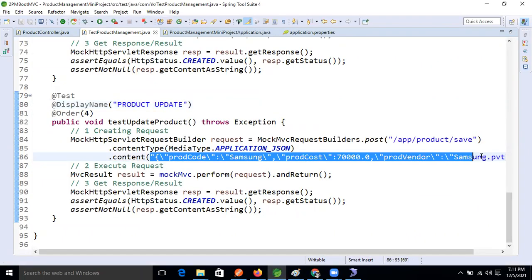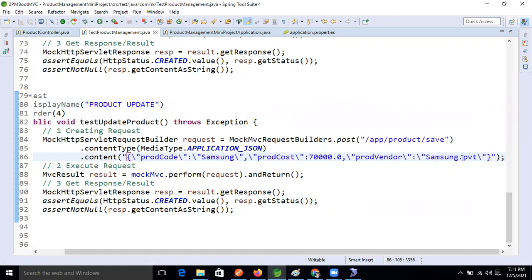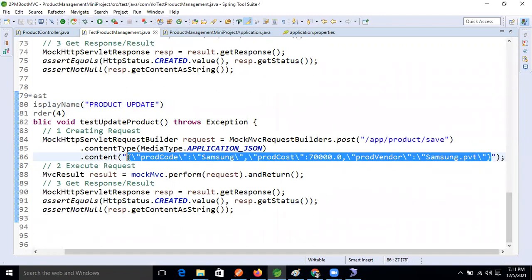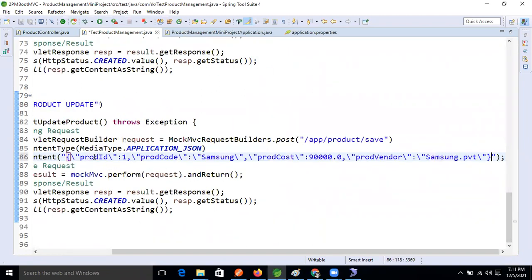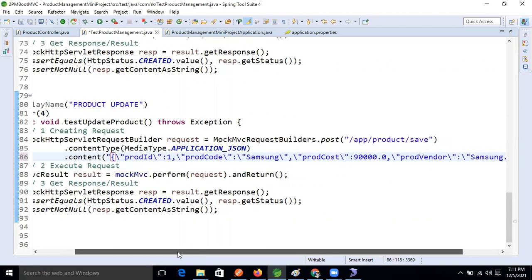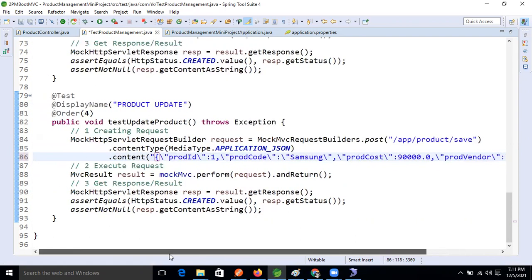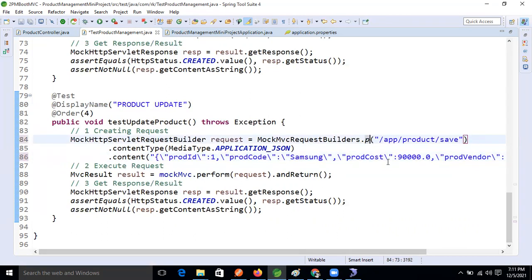Okay, so now do this. Record number 1, we are going to update it, right? For that purpose, we are going to write a unit test using the Mockito framework. Okay, that's it. And here we will take the put method. Everything is the same, guys. Okay, not the same, one minute.